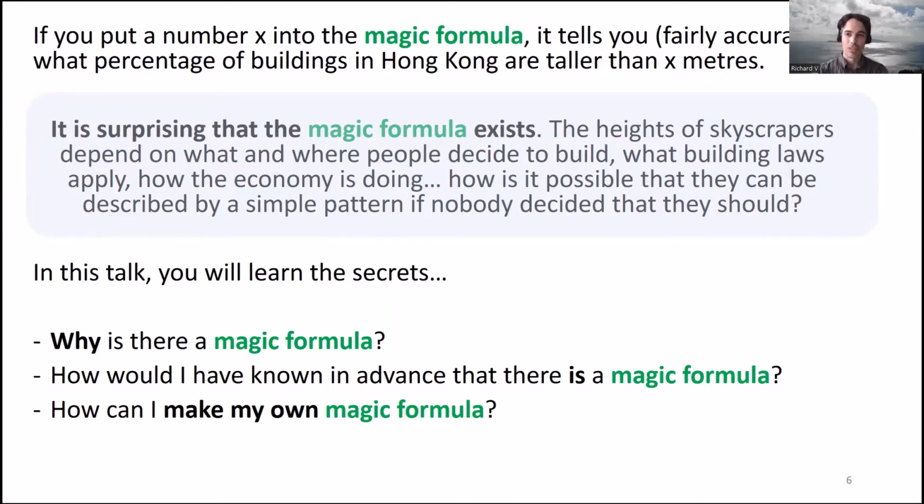So the questions I want to answer are, why is there a magic formula like this? How could you have known, if you just knew that I was going to talk about the heights of skyscrapers, that there would be a magic formula? And finally, how can you make your own magic formula, which is a part about amazing your friends, because you can show them your magic formula and hopefully they'll be amazed.